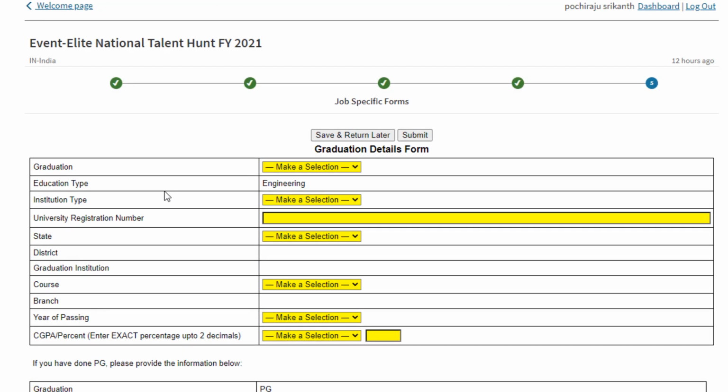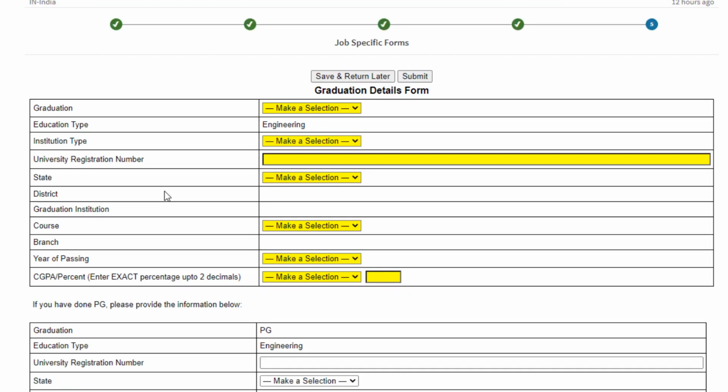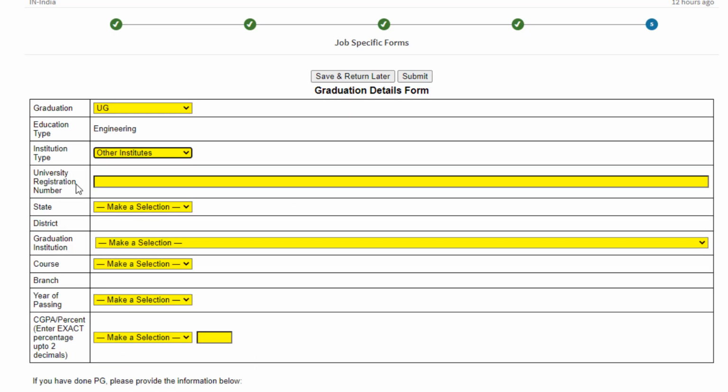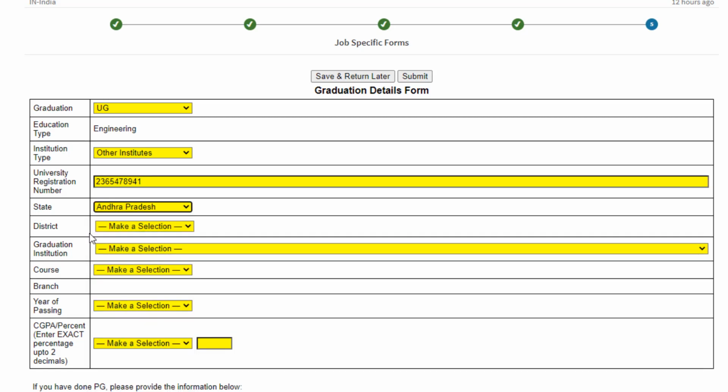It will take you to the last process, where you have to fill in your educational details. For graduation, if it is UG, select UG. If it is diploma, just select diploma. The education type is engineering, we all know that. For institution type, we have IITs, NITs, IIITs or other institute. Then the university registration number, so now enter your university registration number. After filling it in, select the state and the district.